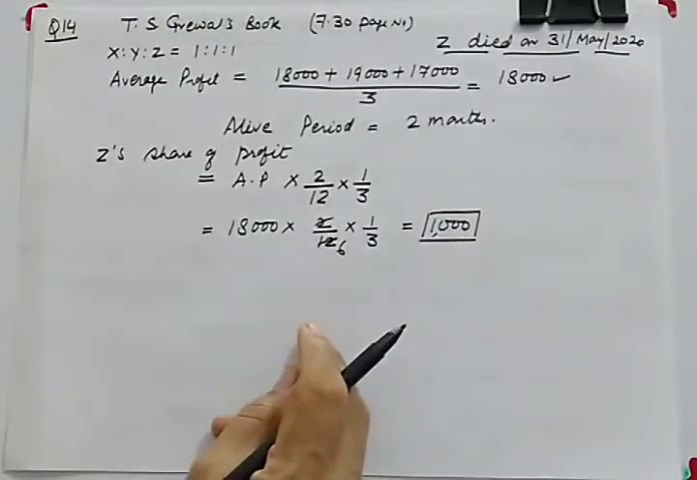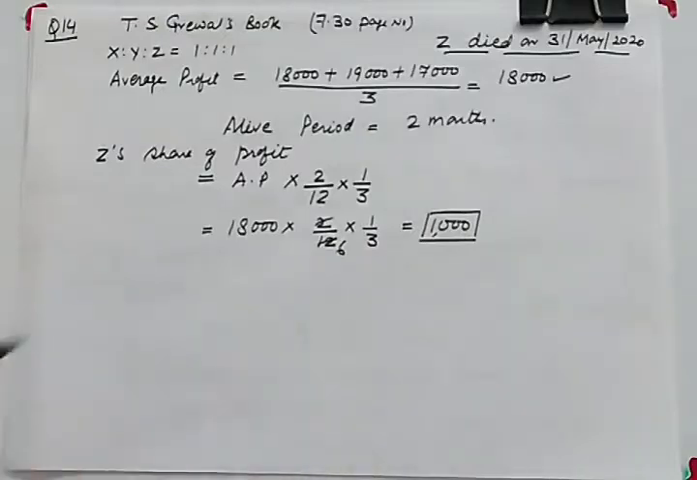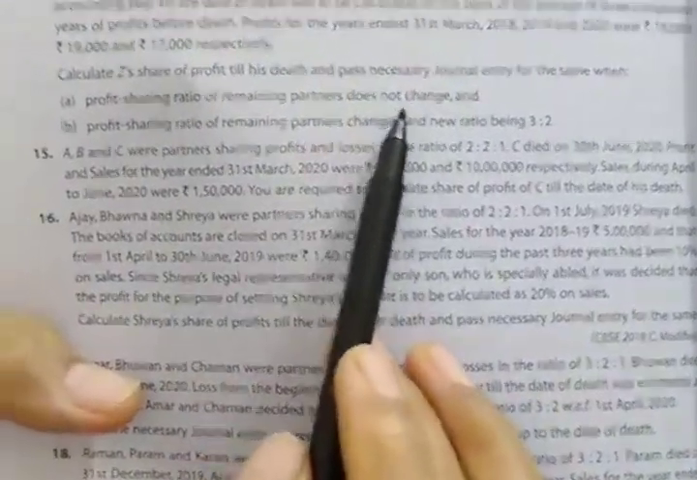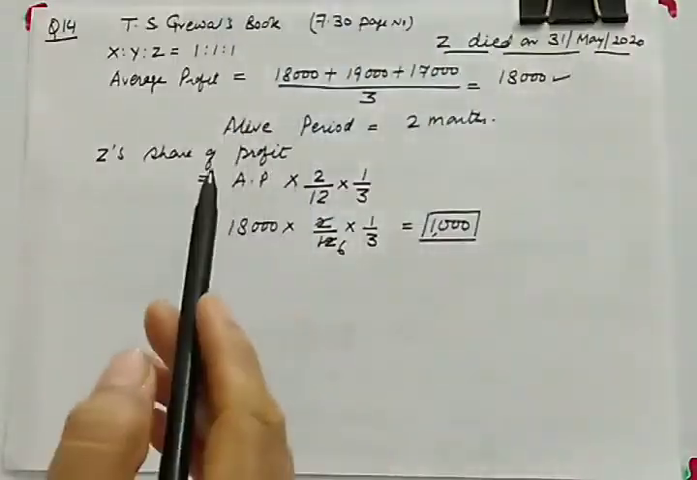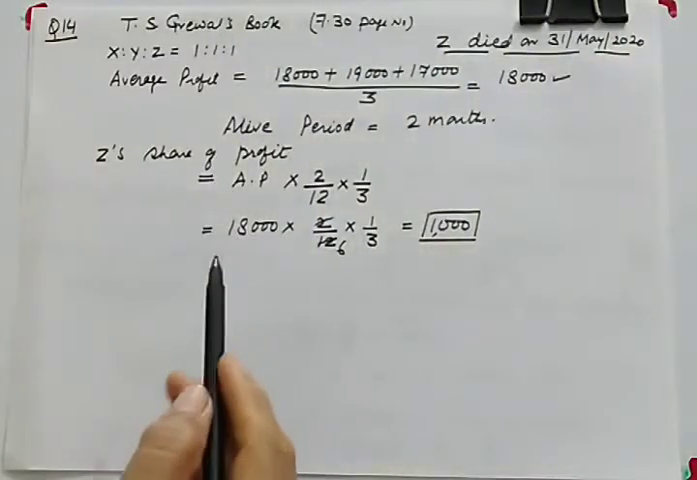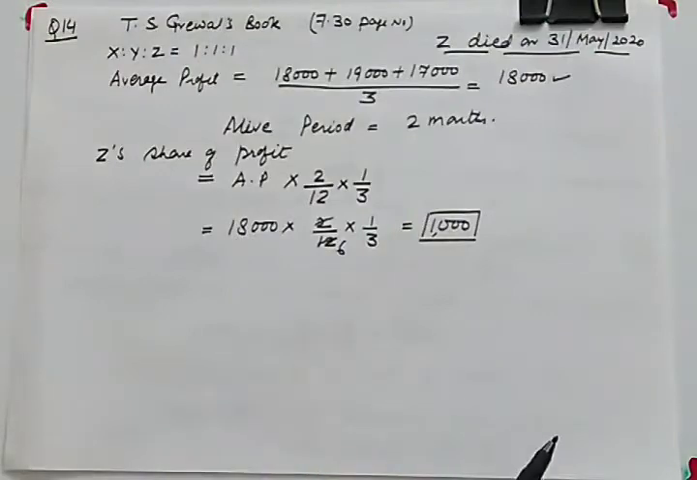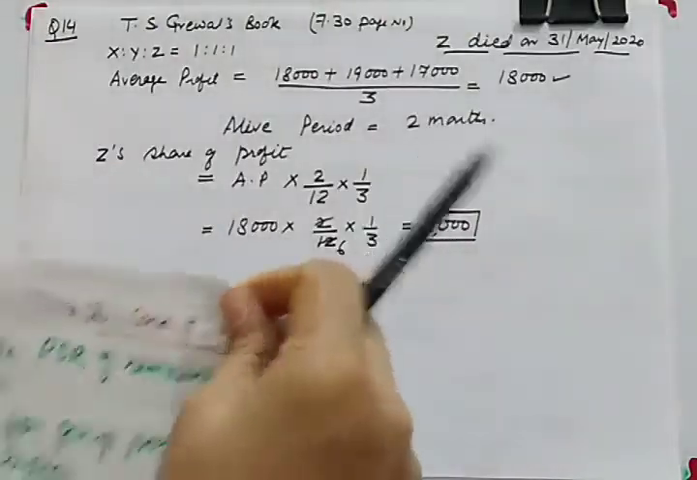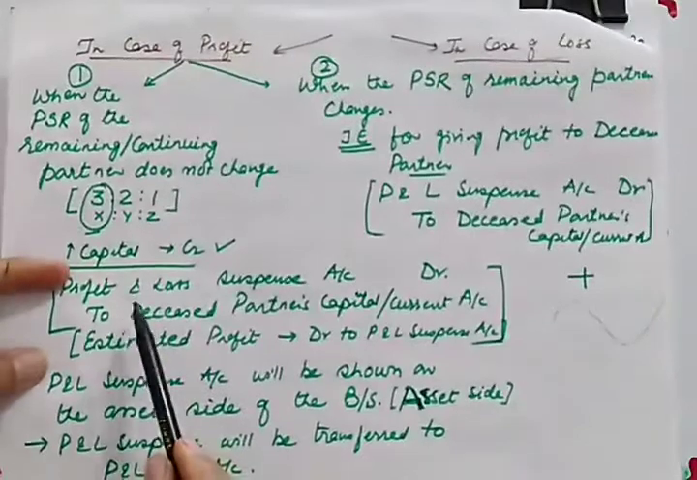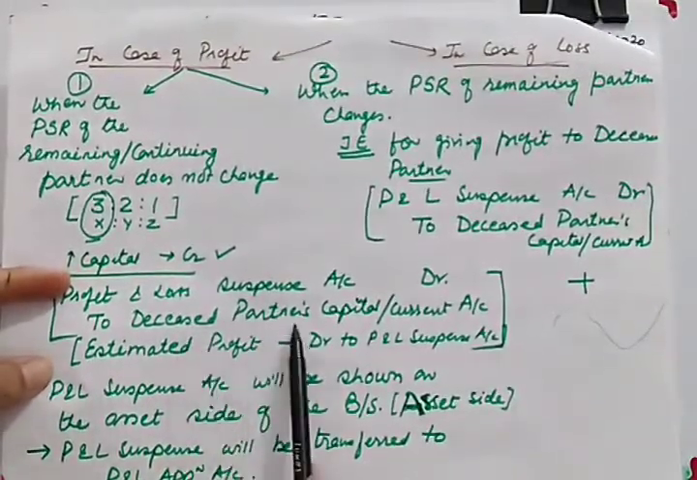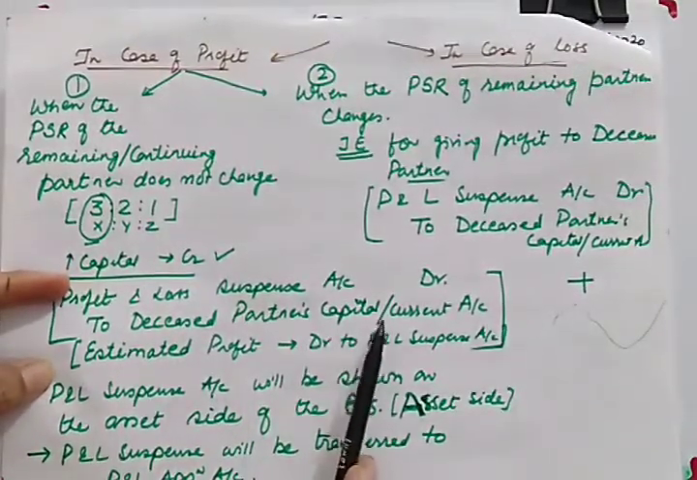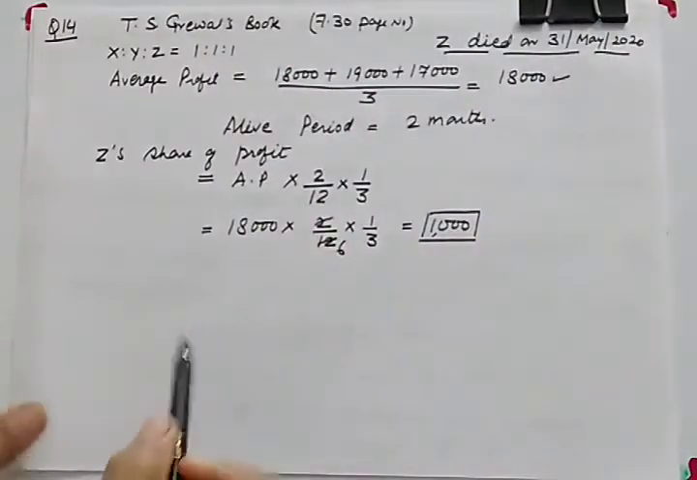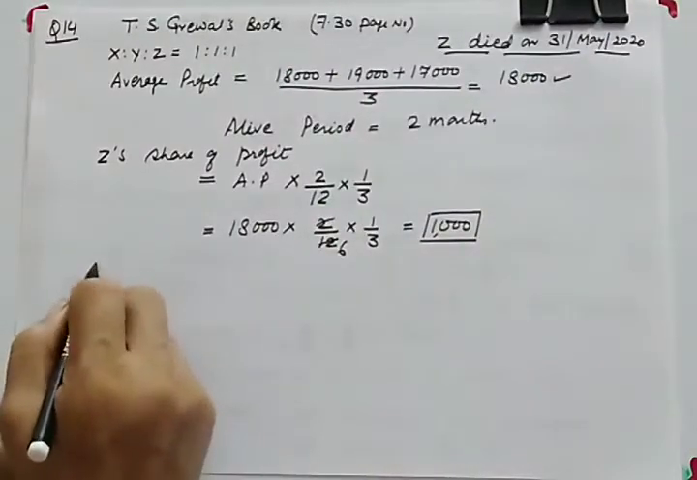Now you need to pass the journal entry in the first case. What is happening in the first case? Let us read it again. Profit sharing ratio of remaining partners does not change. So if the profit sharing ratio of remaining partners does not change, let me show you the treatment. When it does not change, you need to pass this entry: profit and loss suspense account debit to deceased partner's capital account.